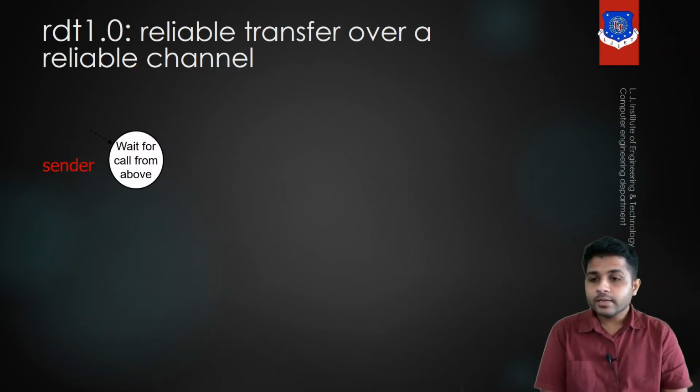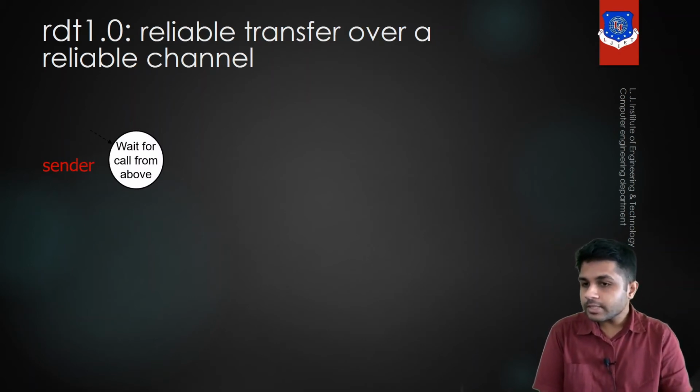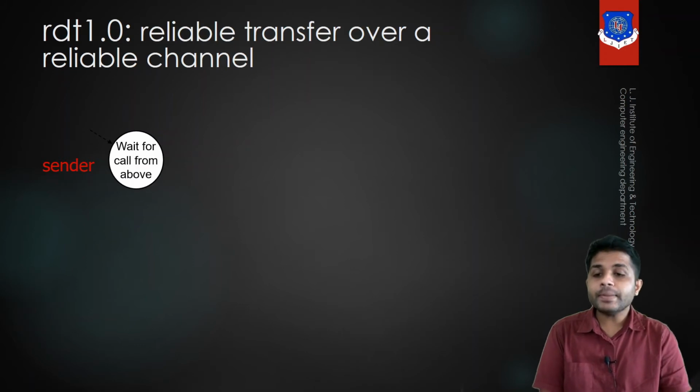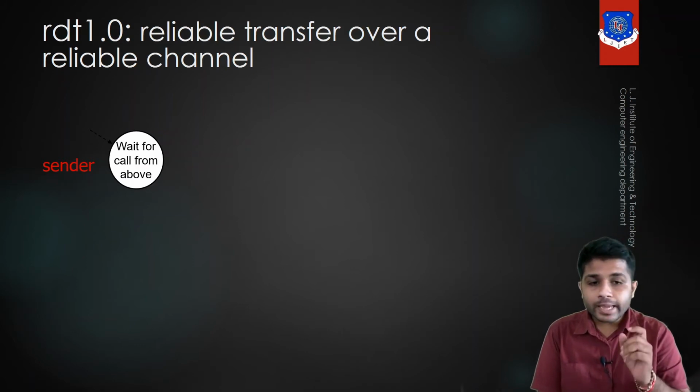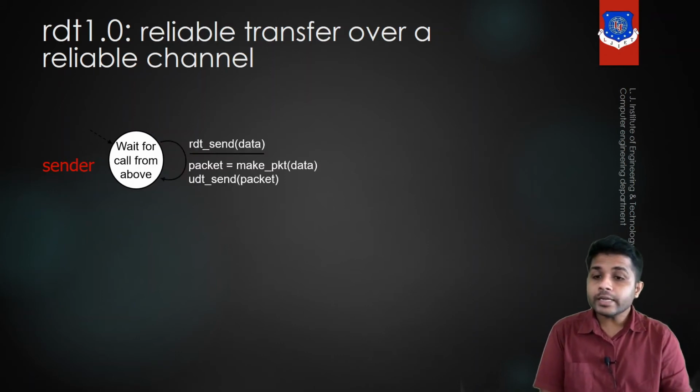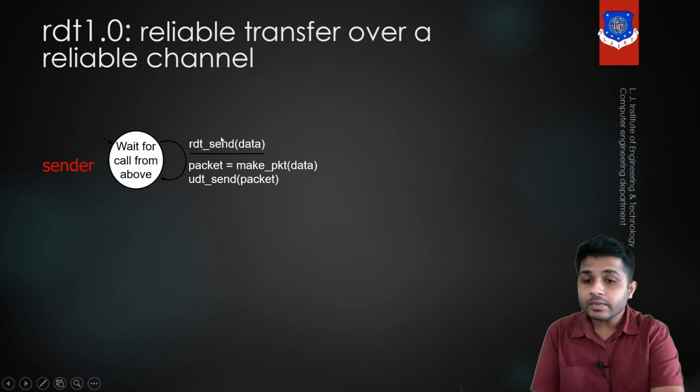You can see that the sender is waiting. But waiting for what? The sender is waiting for data to arrive from the application layer to the transport layer. So any application in the application layer calls the function rdt_send, and when it does, the data will be passed from the application layer to the transport layer. Now in the transport layer we have to make the packet. To create a packet from the data, we will use the function make_pkt.